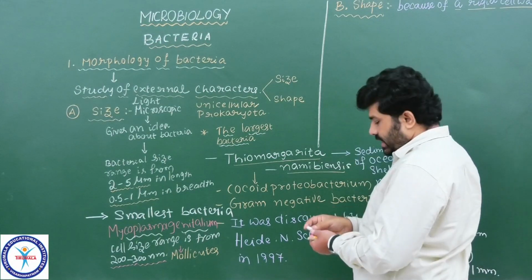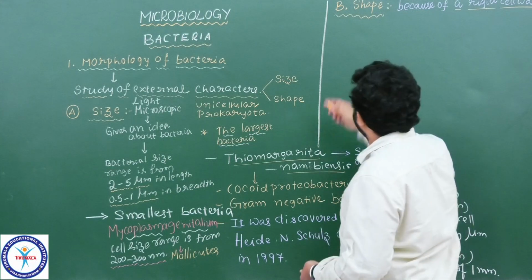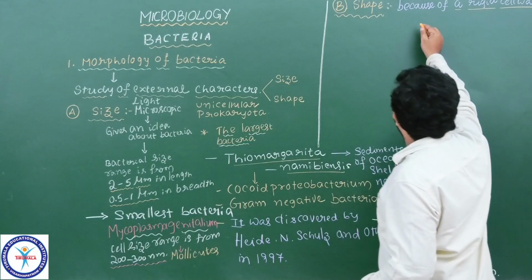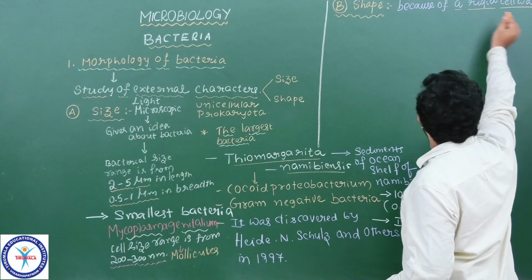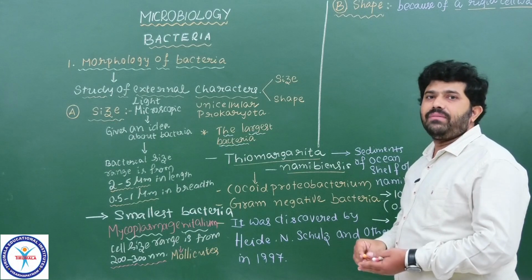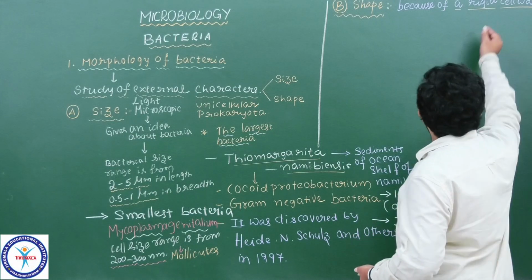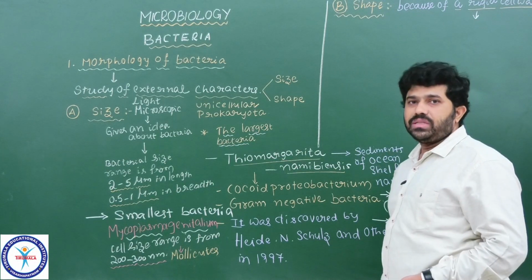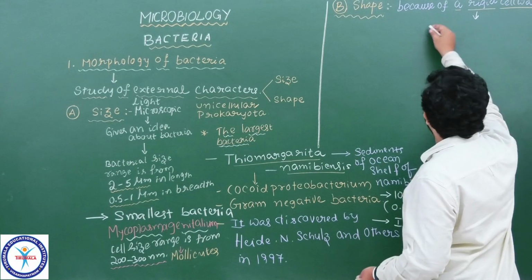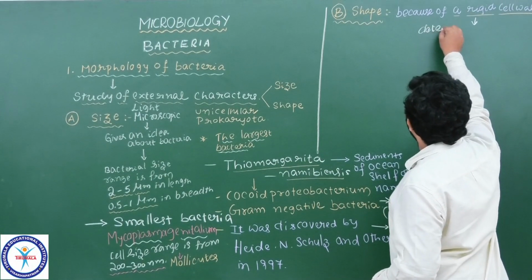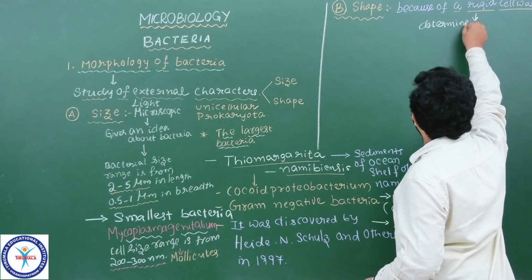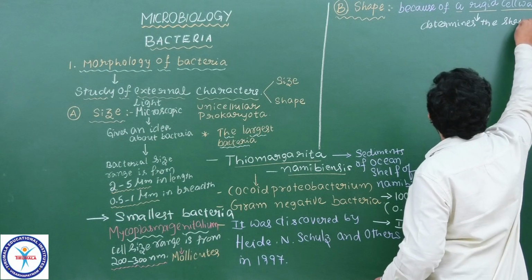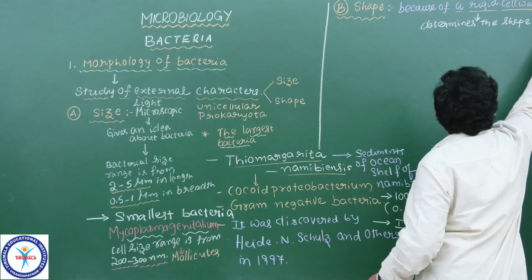The shape of the bacteria is determined only by the rigid cell wall which is present here. So the rigid cell wall is the reason for showing the shape of bacteria. The rigid cell wall determines the shape of a cell.